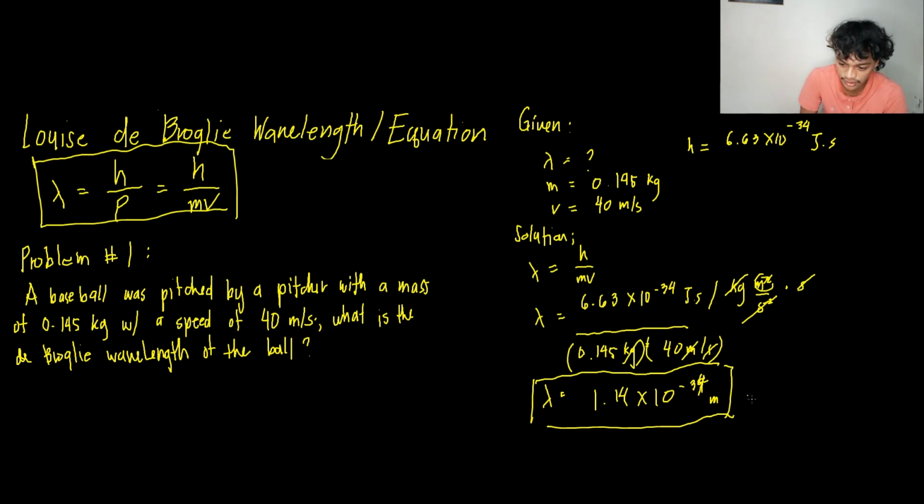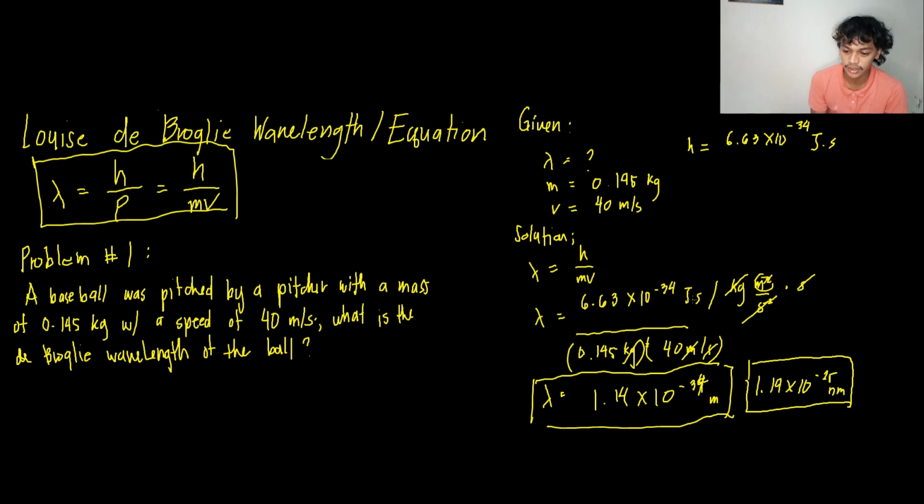If we convert this to nanometers, the general measurement of the quantum realm, this would be 1.14 times 10 raised to the negative 25 nanometers. This is still very small compared to the wave of the electrons that can be seen.